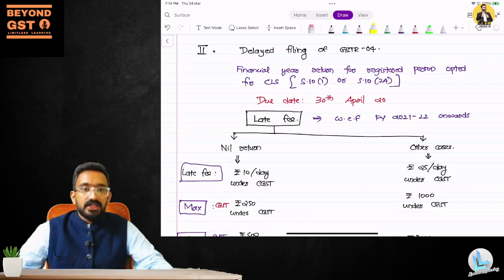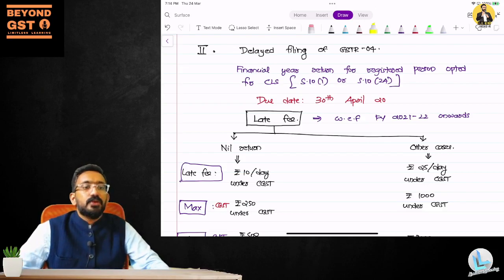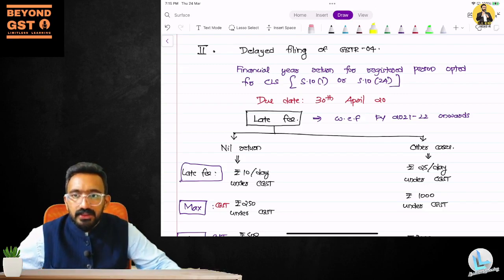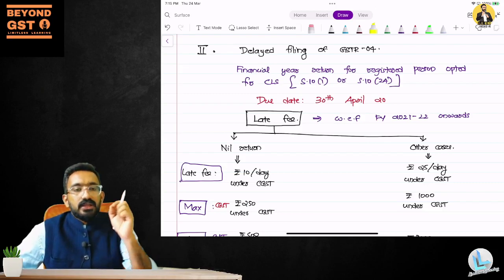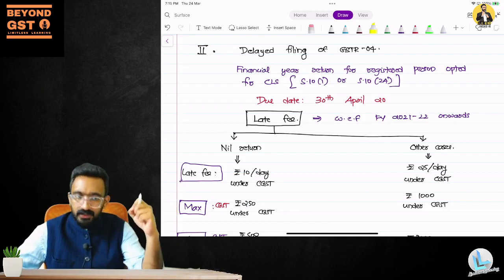Great. So let's look at GSTR 4. Now you know that if you have opted for the composition levy scheme or 10(2)(a), you have to file a quarterly statement called CMP 08 on the 18th of the next month from the end of the quarter.